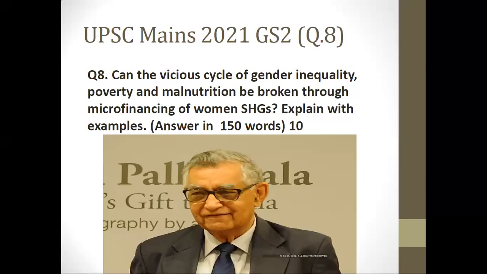Hello everyone. So today we'll be discussing question number 8 of UPSC Mains 2021 GS paper 2. If you try to see, the core part of this question is about women SHGs. Then what they're asking is, can the vicious cycle of gender inequality, poverty and malnutrition be broken through microfinancing of women SHG? Explain with example. So here you don't need to talk about SHG per se. You have to talk about women SHG.